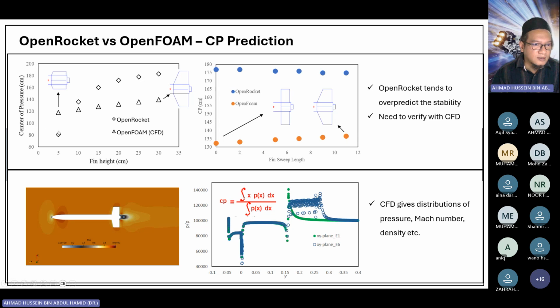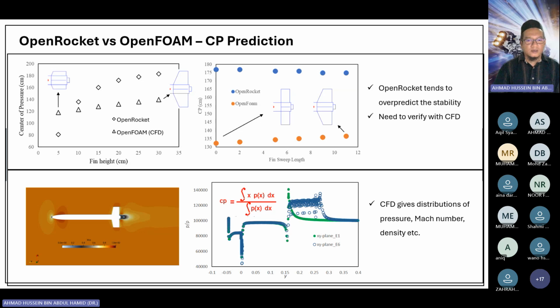OpenRocket tends to predict a larger center of pressure compared to OpenFOAM, so this leads to a more stable rocket. Same goes with the sweep length. At any sweep length, OpenRocket tends to predict higher CP compared to OpenFOAM. So we can conclude that OpenRocket tends to over predict the stability.